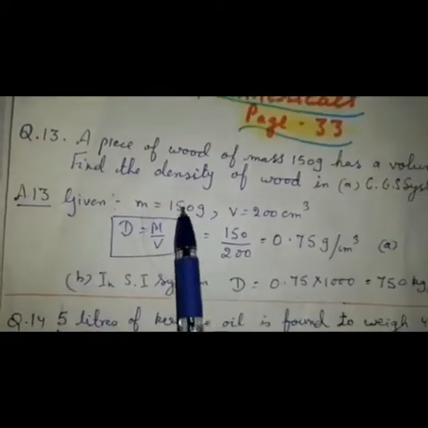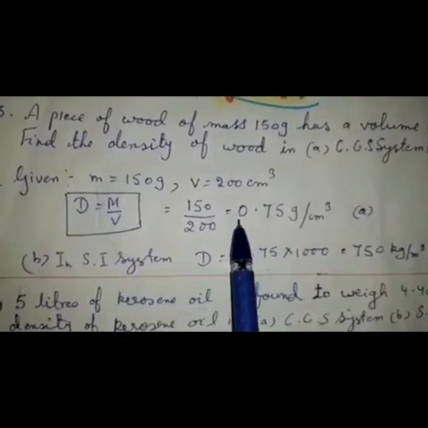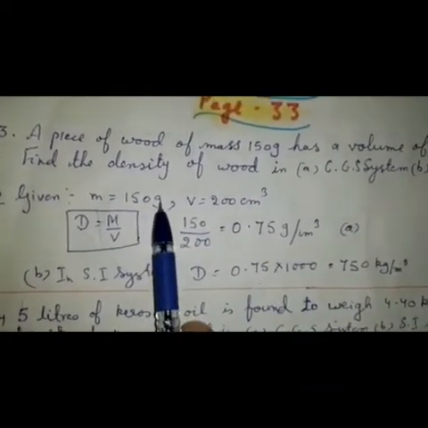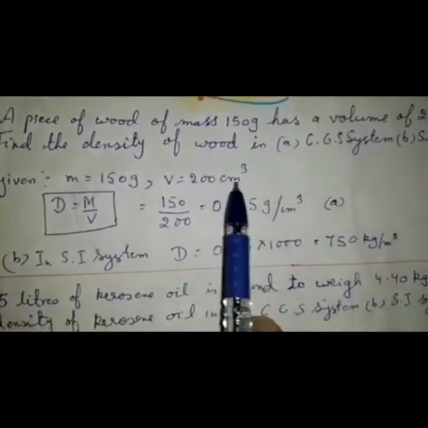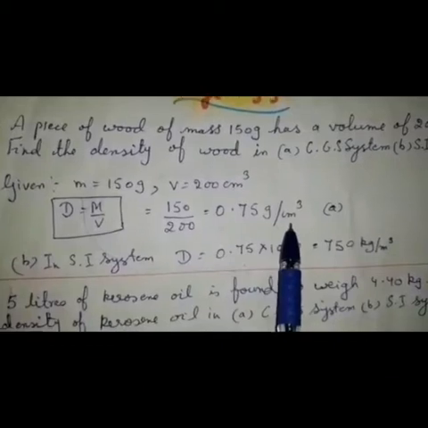Now put the value. Mass is 150 and volume is 200. So the value will come 0.75. Now see the unit, children. Mass is given in gram. Volume is given in centimeter cube. So your unit will be gram per centimeter cube.